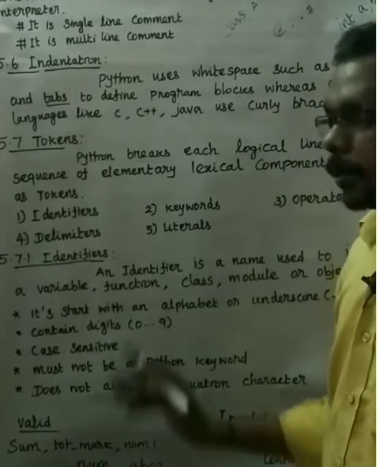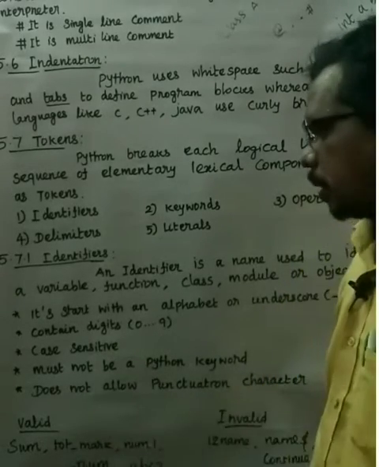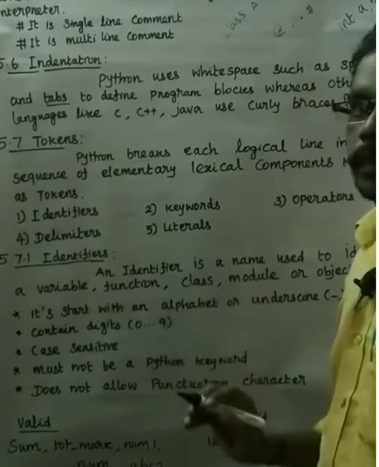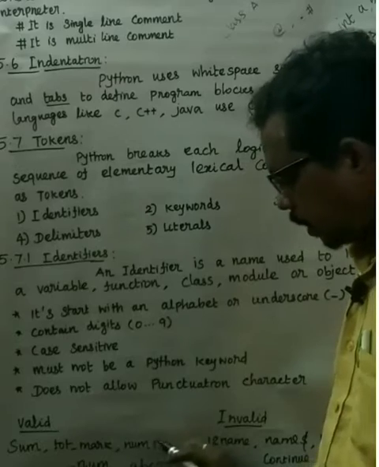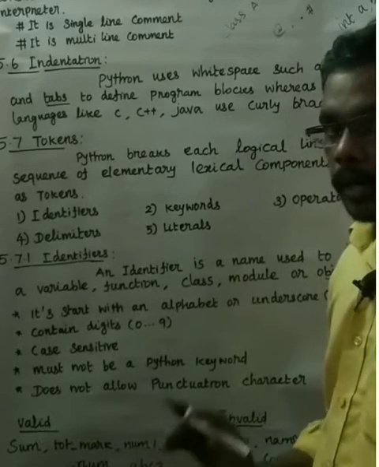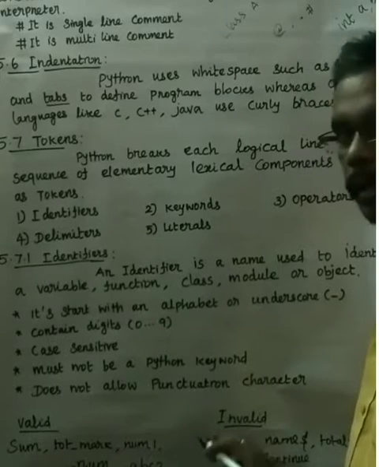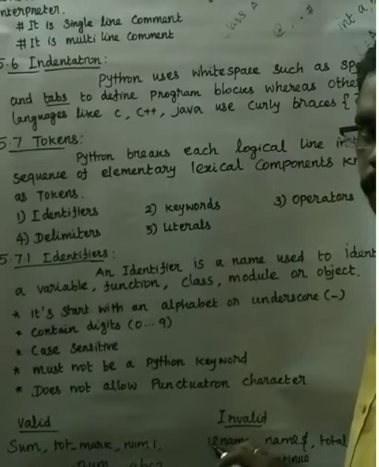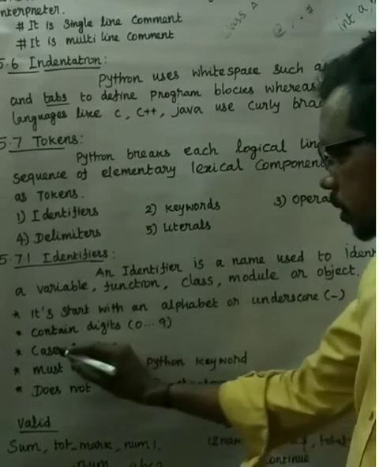Alphabet means a small letter a to z or a capital letter A to Z. Second point, it can contain digits, 0 to 9. For example, abc2 contains a number, but an identifier should not start with a number. For example, 12name is an invalid identifier because it starts with a number.